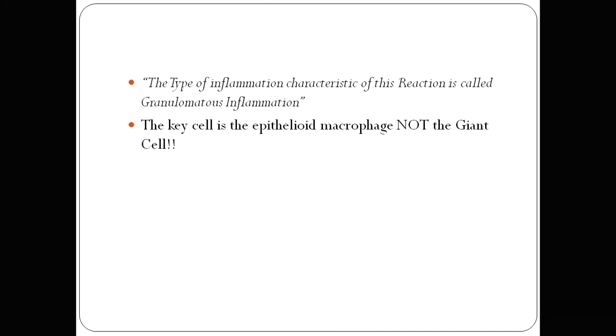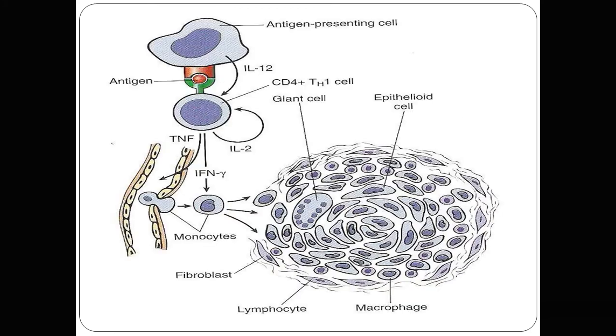So the key cell is the epithelioid macrophage, not the giant cells. Basically, giant cells are a syncytium formation of the epithelioid macrophages. So when the epithelioid macrophages fuse together, they are called giant cells.